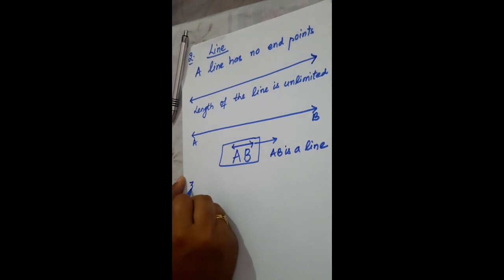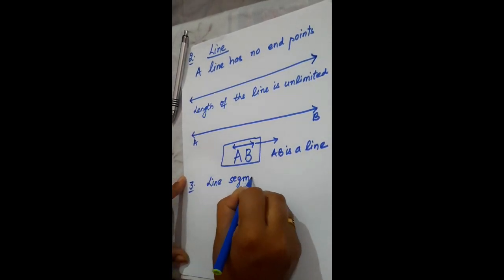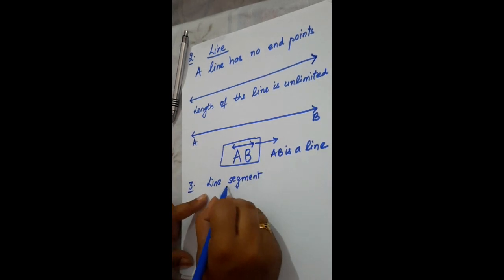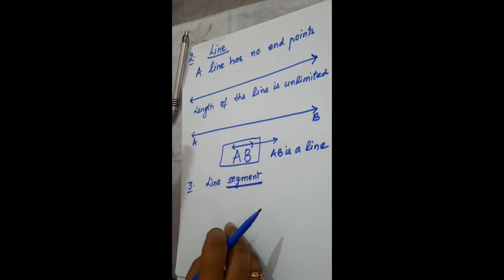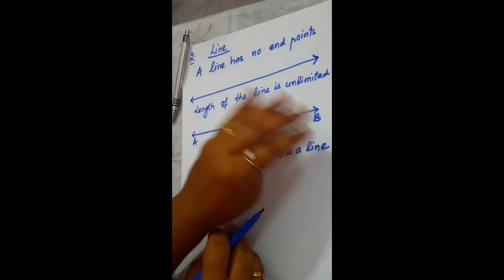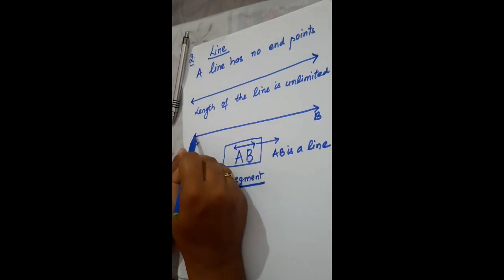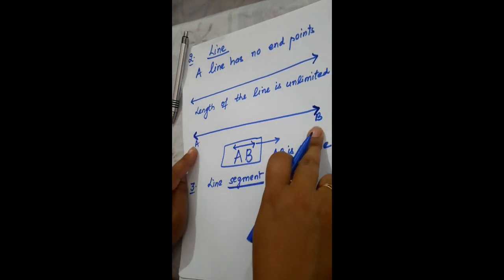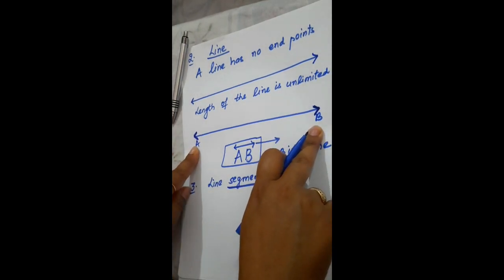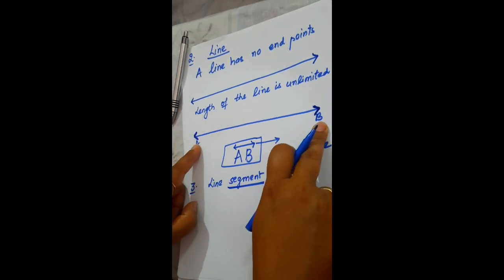Next we have line segment. Here we have the word segment. A line has no endpoints. The length of the line is unlimited, and whenever you have to draw a line, always put two arrowheads at the end. These arrowheads indicate that it has no endpoints, and this is the way you represent a line.